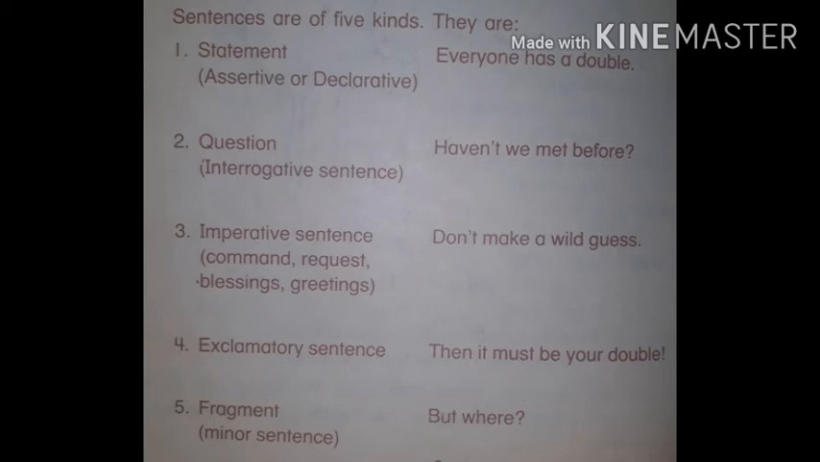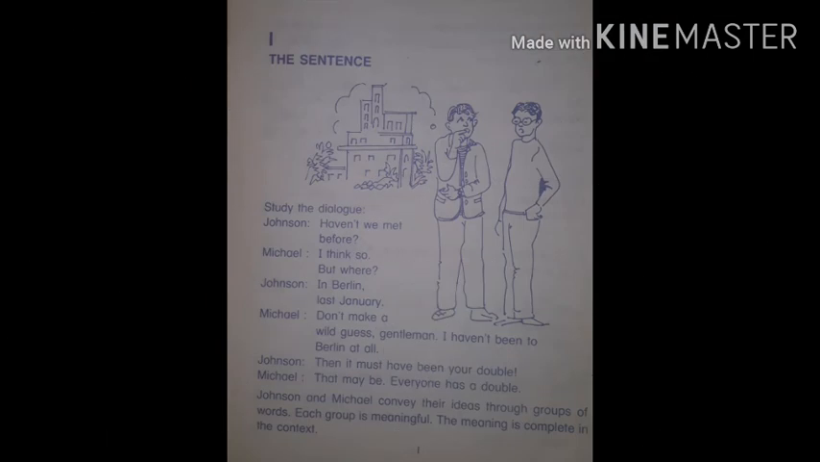Now we see one example where there is a dialogue between two persons. We can see the importance of sentences in dialogue. See in the slide, study this dialogue. There is one building and two boys are standing. One is Johnson and the second is Michael. There is a talk going on between these two persons.